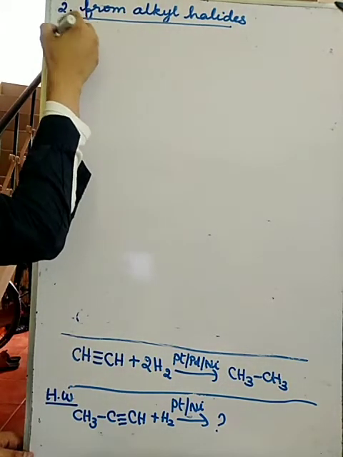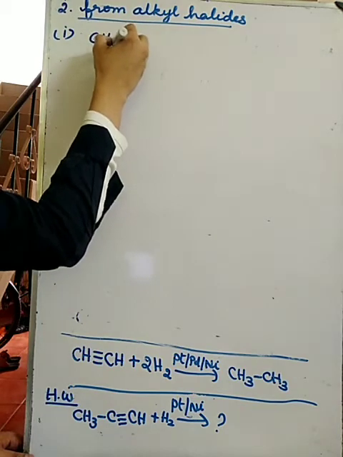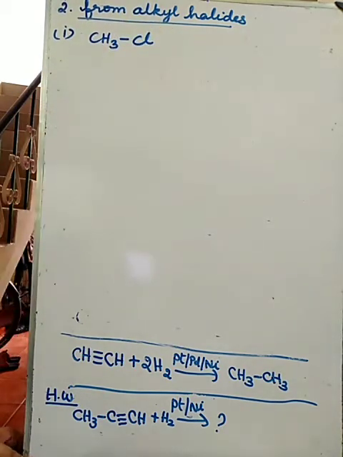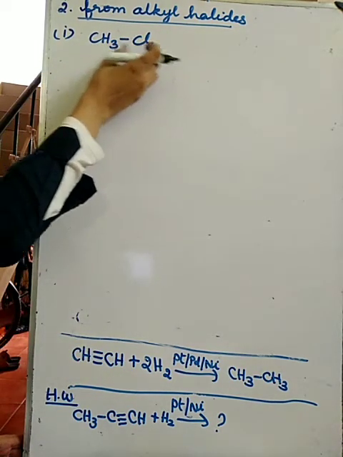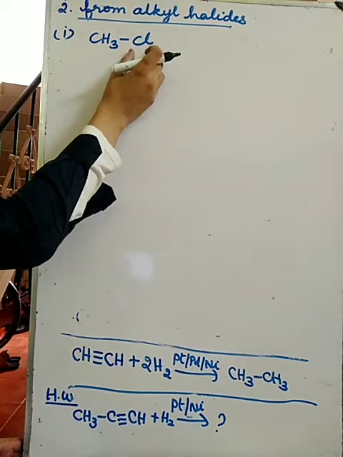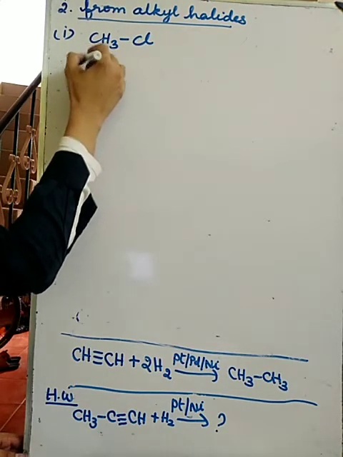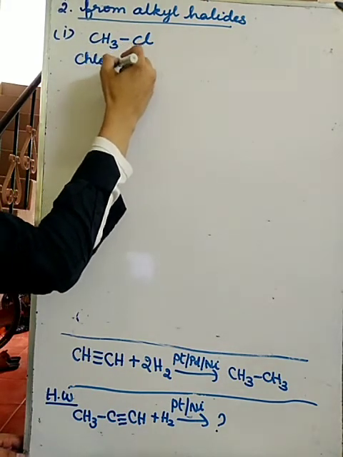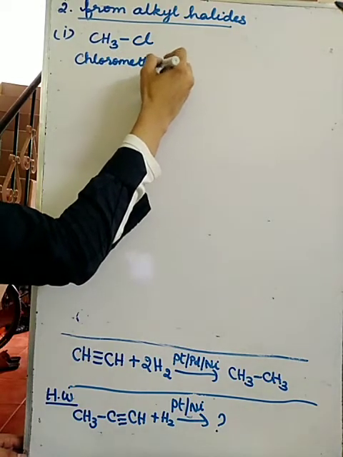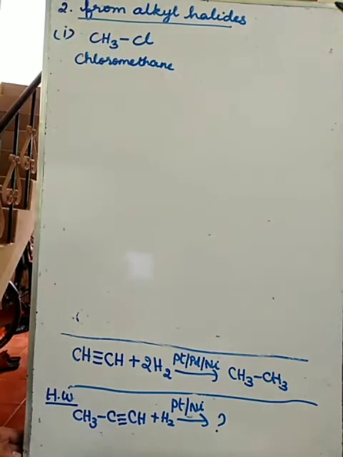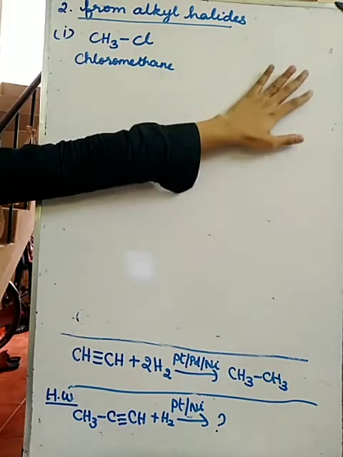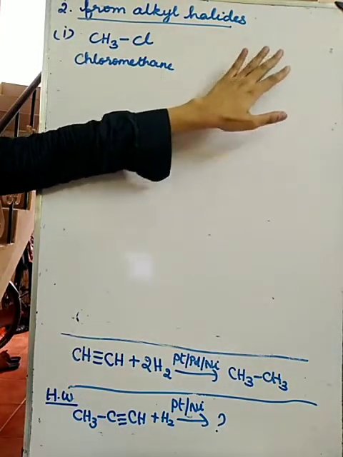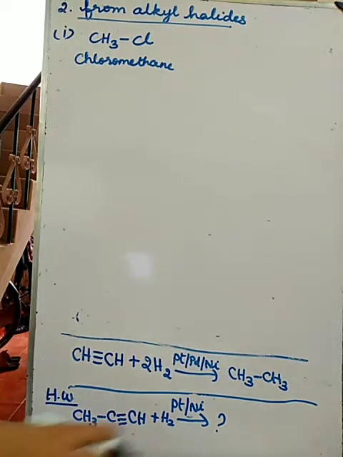So first example, I will take CH3Cl. CH3 is the alkyl group, methyl group, and Cl is the halogen, halide group. So what is the name of this compound? Chloromethane. So this is an alkyl halide. From alkyl halide we are going to prepare alkane. So what I should do?